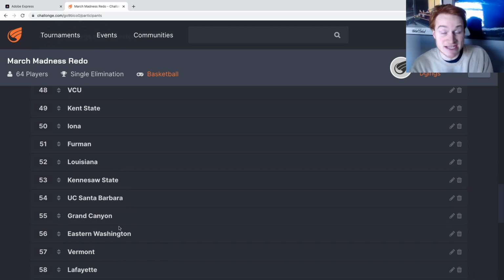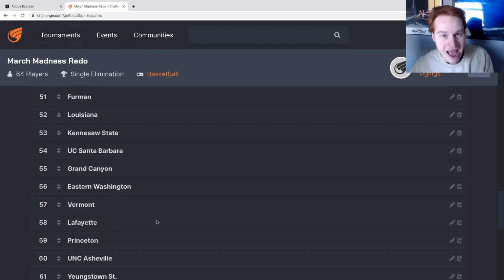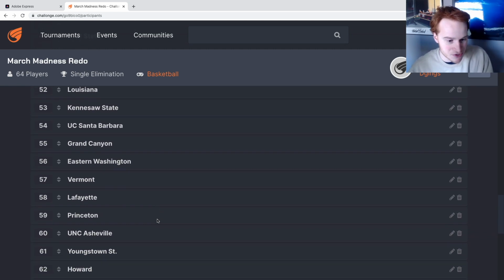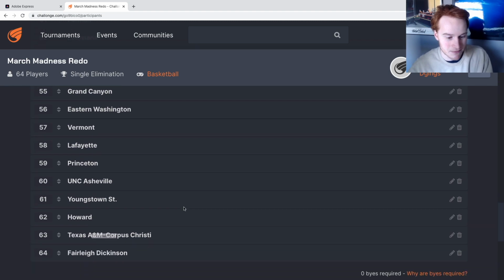If you look, Eastern Washington, I added them because they were the number 1 overall seed in the Big Sky tournament. And they ended up losing. Montana State won that. But now Eastern Washington is in instead of Montana State. And then Lafayette is in instead of Colgate. So those 2 teams are in. Also, Youngstown State is in instead of Northern Kentucky from the Horizon, because Youngstown State was the number 1 seed. And it's just a little fun thing to add other different teams in for this. But most of it is the complete same. We're going to get most of the same matchups. It's just an alternate simulation. We're going to see how it turns out.